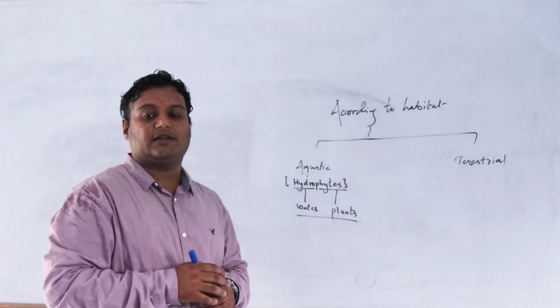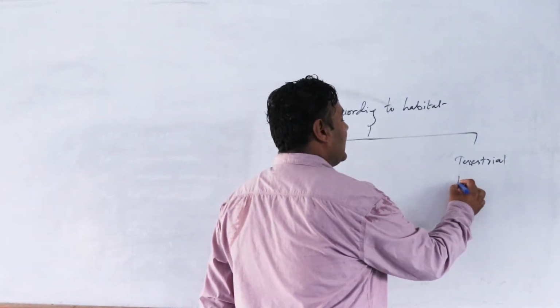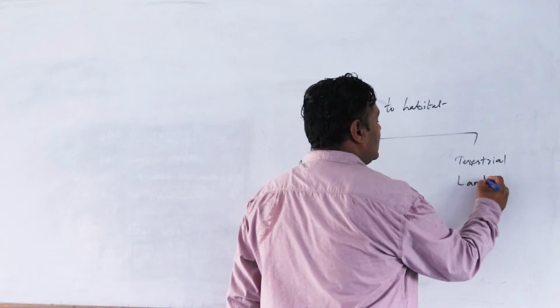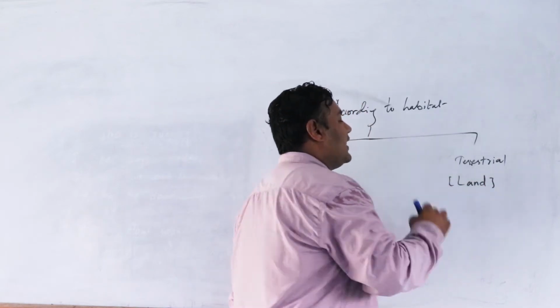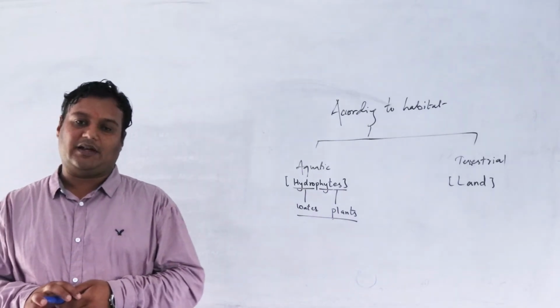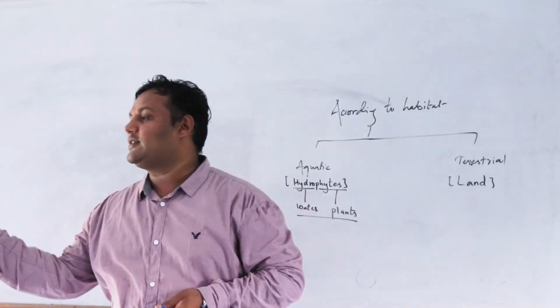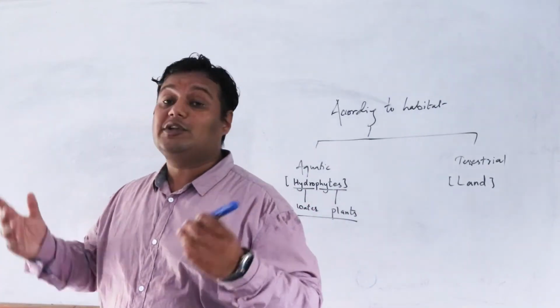Terrestrial plant. Terrestrial means what? Terrestrial means land. Land plants. Those plants that grow on land are called terrestrial plants. We see different plants growing on the land. Day by day we will be seeing new plants also.